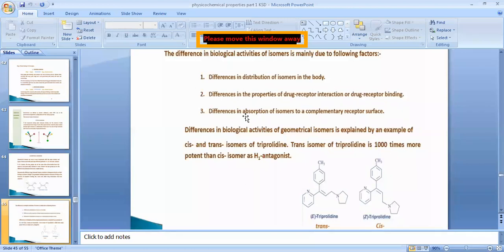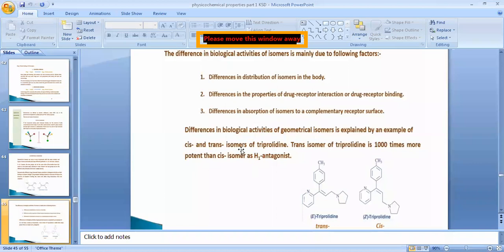Due to all this, there is a difference in the absorption of the isomer to the receptor surface. Difference in the protein binding leads to a difference in the distribution, a difference in the drug receptor interaction, and finally differences in the absorption of isomers to the receptor surface. Everything about this is going to give the difference in the biological activities of geometrical isomers.